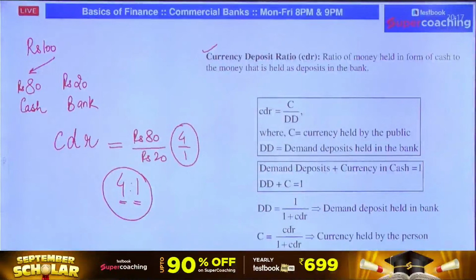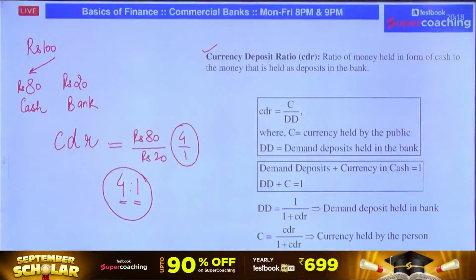But before that, remember, currency held by public plus currency in deposits is equal to the total currency, and I have denoted it by 1. There is another relationship. The relationship is deposit is equal to 1 by 1 plus CDR, and cash is equal to CDR upon 1 plus CDR.